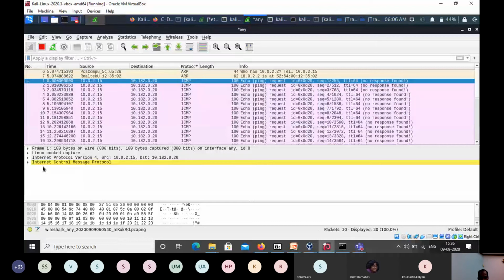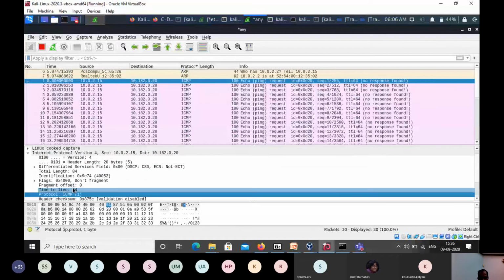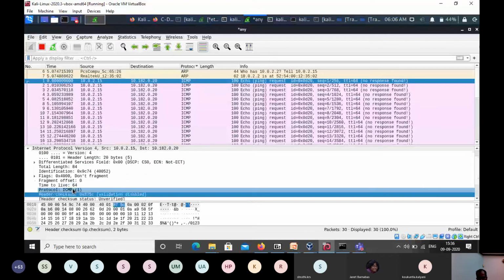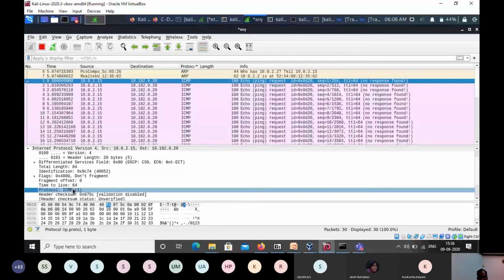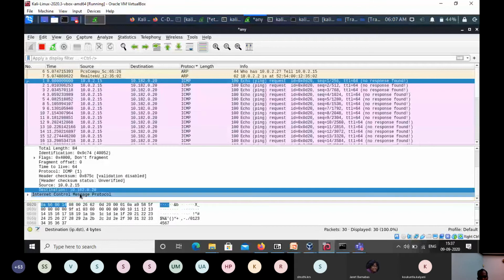Now we'll see where ICMP fits. We'll check IP, version and all those things are there. The protocol field we can check. Protocol is 1. As we saw in the slides, protocol 1 maps to ICMP. Then the ICMP echo request is going there.